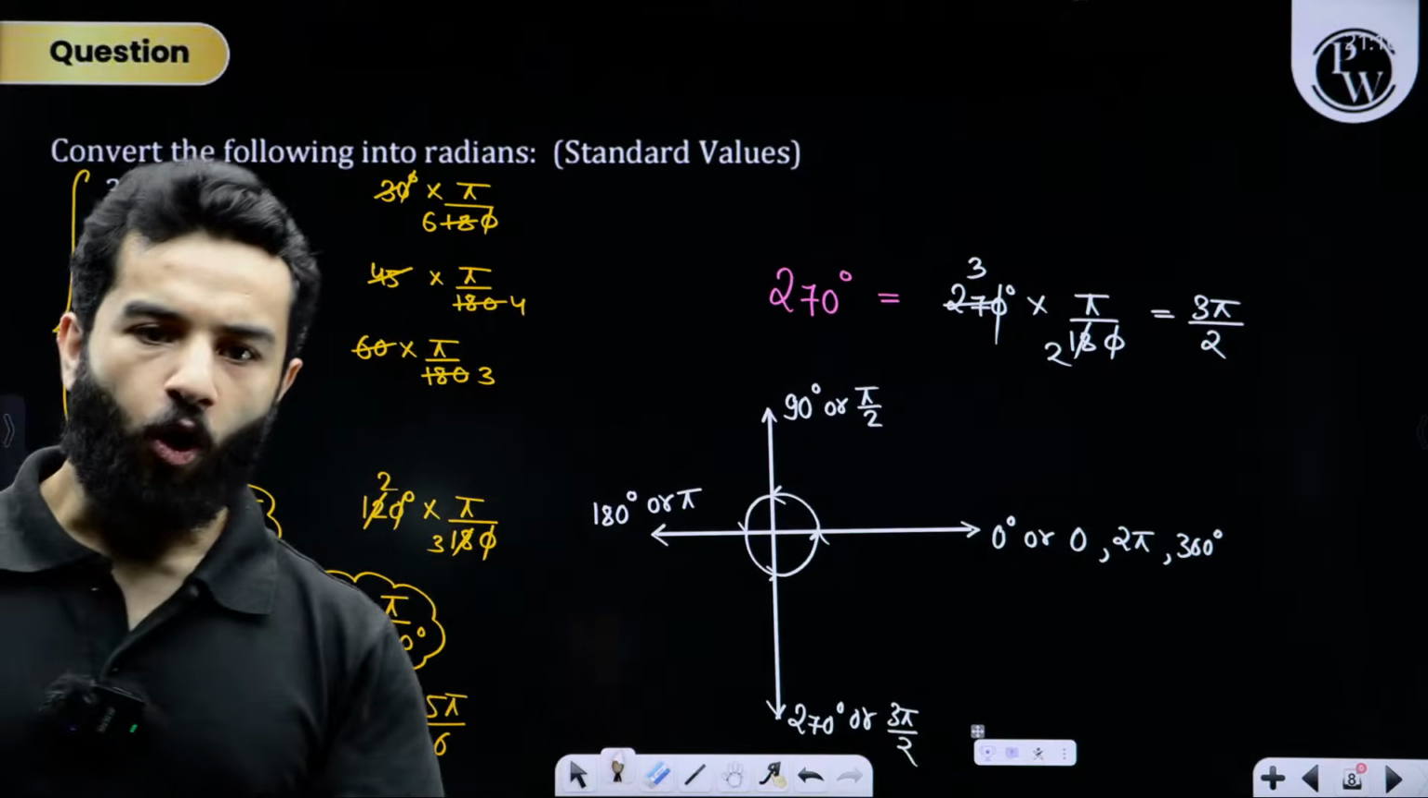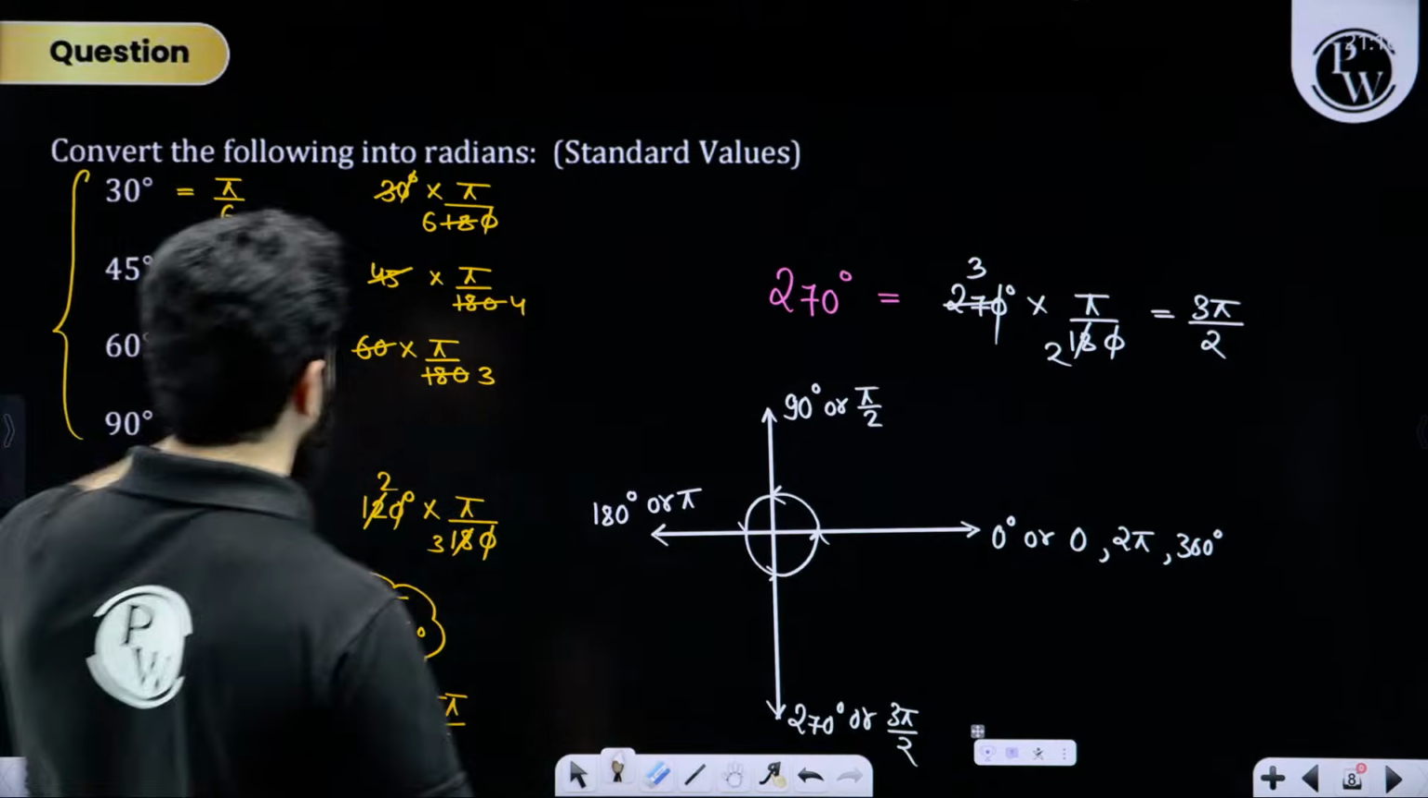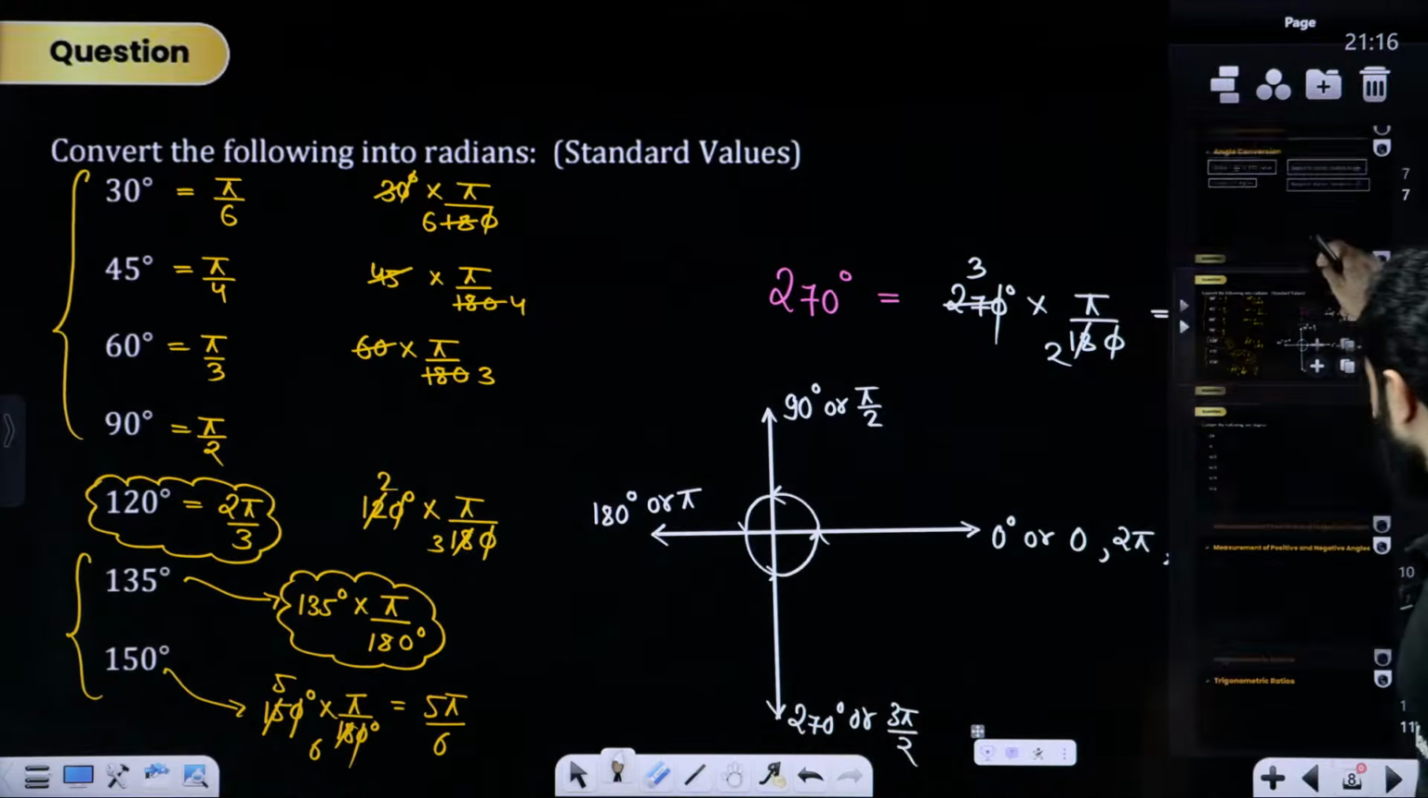Done? All good? All sorted? Fill the chat box with yes.